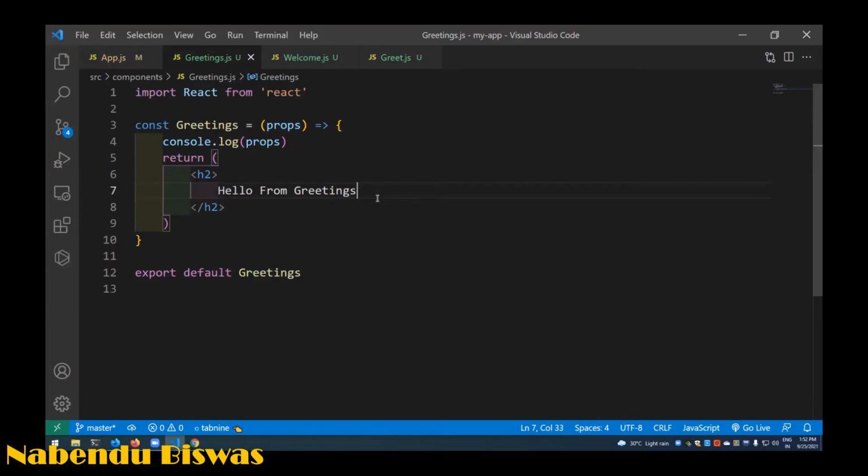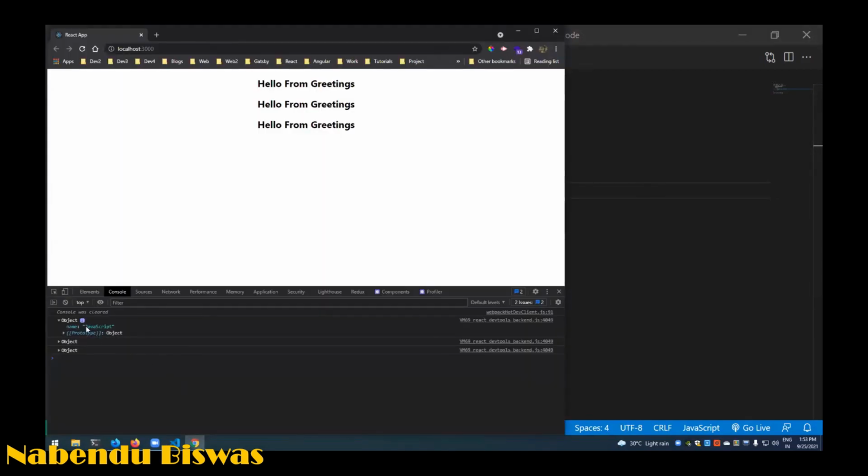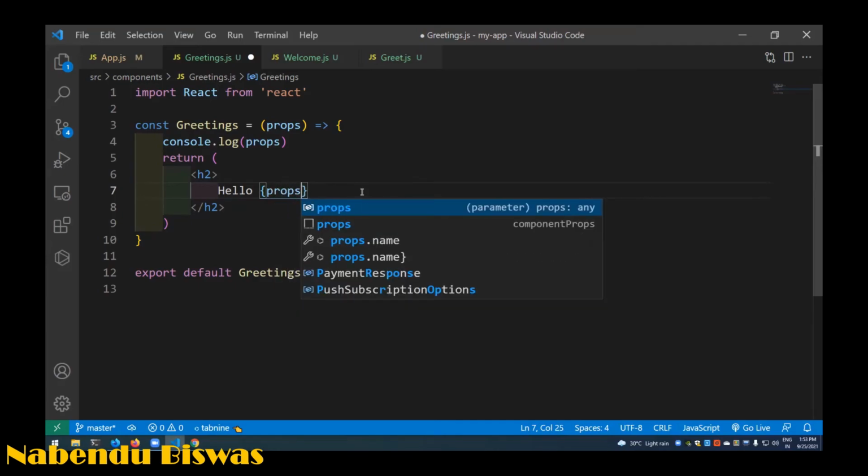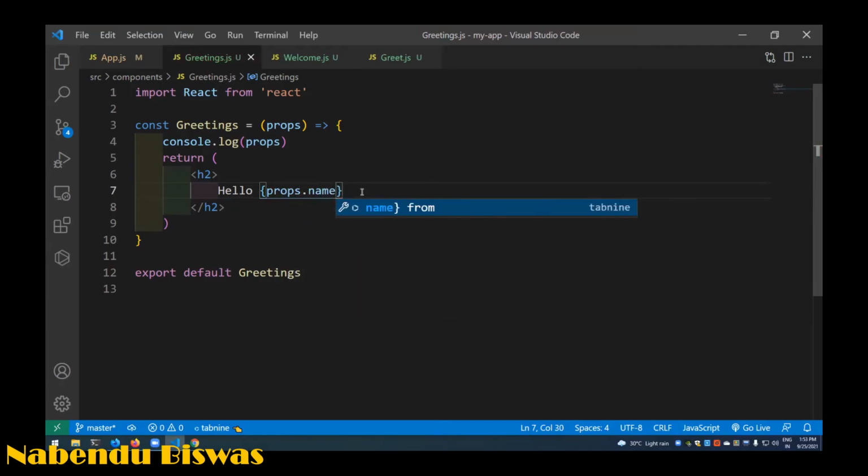Now we want to get the data from there. As you can see, props is the object name, and props.name is JavaScript. So I can write Hello, and here is the main thing: I want to show some variable, so I have to use curly brackets here. Then props.name I will do, and save it.